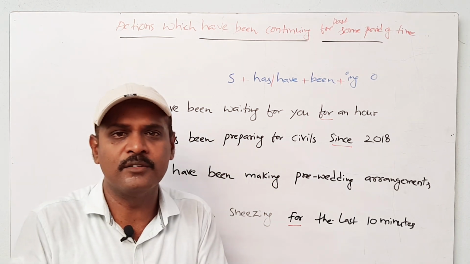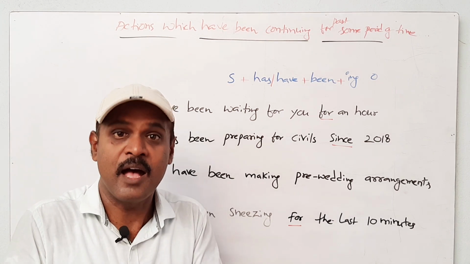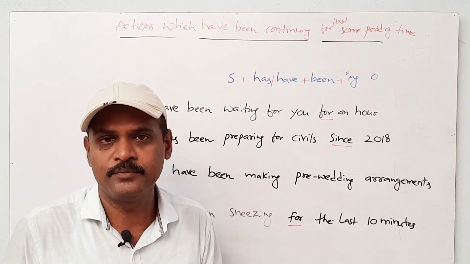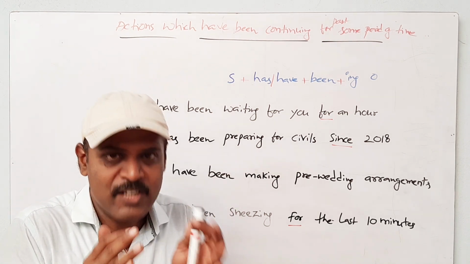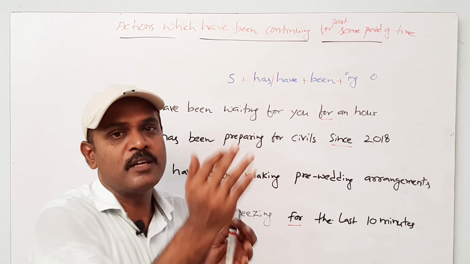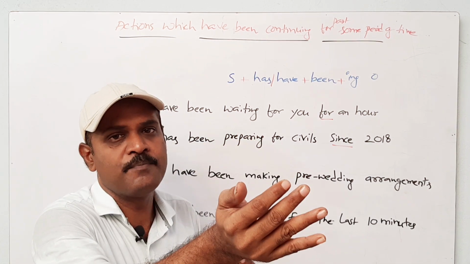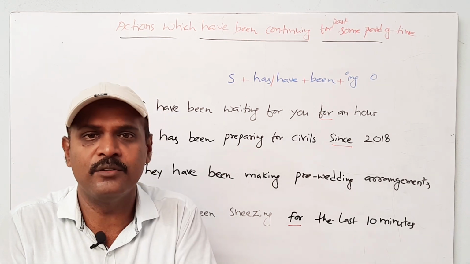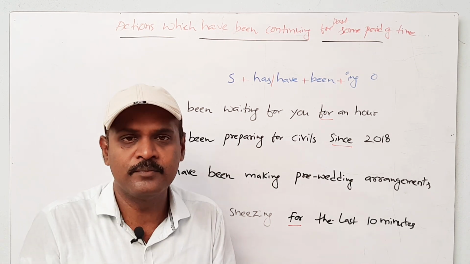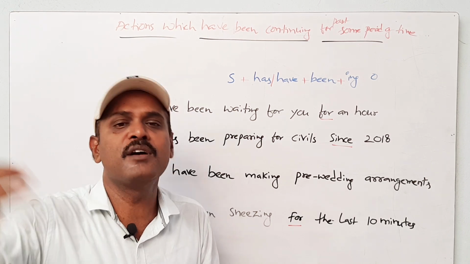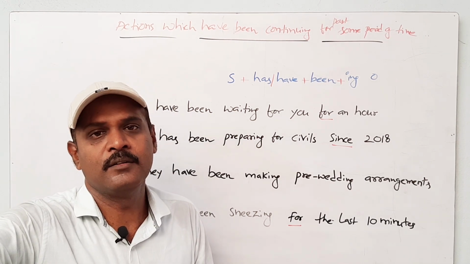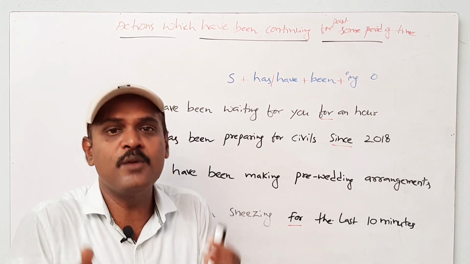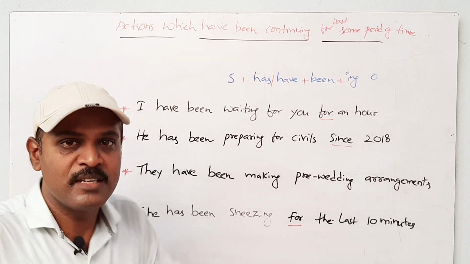In the future also, after 1 minute, after 10 minutes, after 1 day, after many months, it is considered as future. Okay, the action I started in the past, that means I started waiting for you in the past. Now it is going on. Now I am waiting for you. In case you don't come, my waiting is going to continue further. So in that situation, in those circumstances, generally we use the present perfect continuous tense in this way